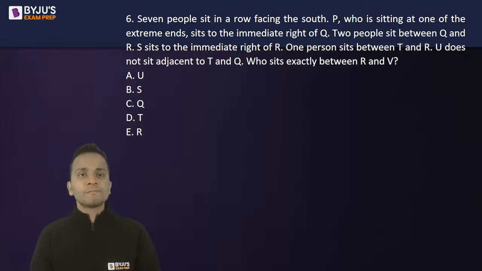Now, question number 6. 7 people sit in a row facing south. P, who is sitting at one of the extreme ends, sits to the immediate right of Q. Now, 2 people sit between Q and R. S sits to the immediate right of R. One person sits between T and R. U does not sit adjacent to T and Q. Who sits exactly between R and V?